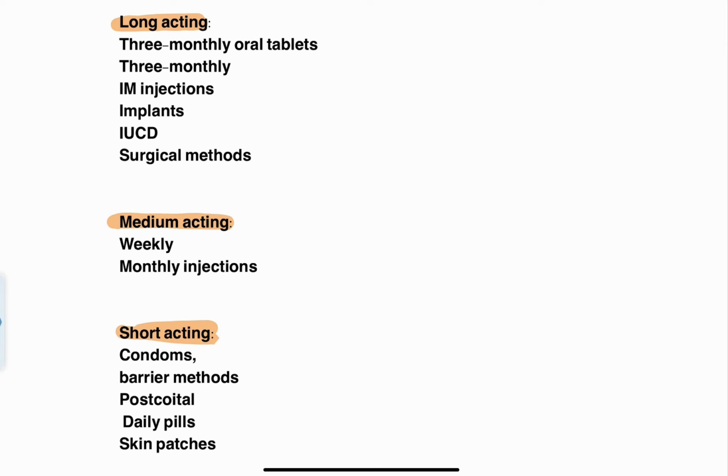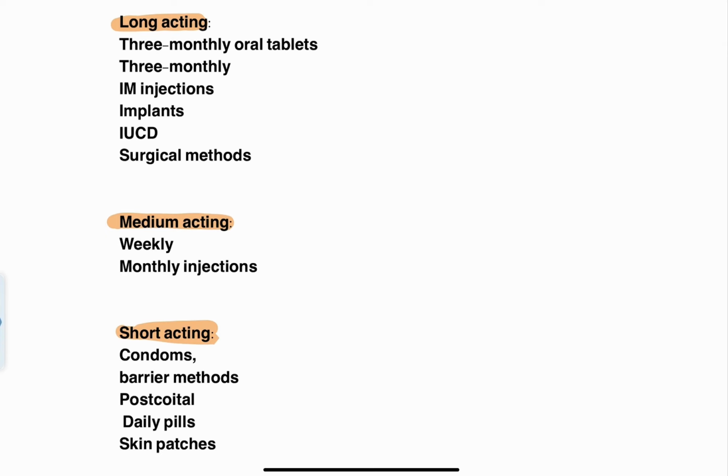But there are certain contraceptive agents which have to be renewed every week or every month. So those are the medium acting contraceptive agents. But then there are also certain contraceptive agents which have to be renewed every 3 months or every 6 months. So those are long acting contraceptive agents. So based on how long the effect of contraception is being provided to the couple, the contraceptive agents can be classified into long acting, medium acting, and short acting contraceptive agents.